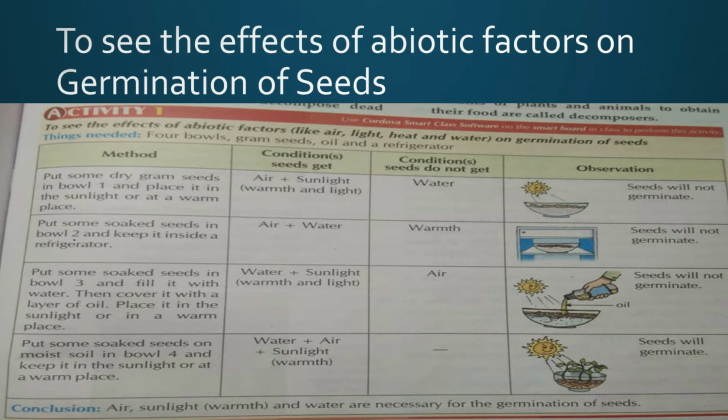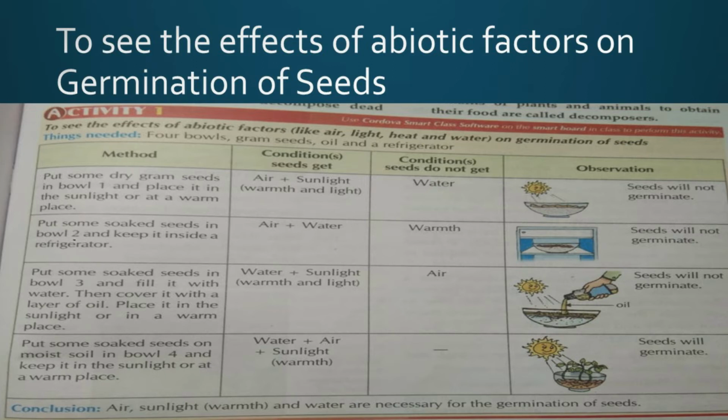In the third bowl, we will put some soaked seeds and fill it with water. Then cover it with a layer of oil. Place it in the sunlight or in warmth. What are we doing now? We are giving water and also pouring a layer of oil over the water. So what will happen? Because of the oil, no air will reach the soaked seeds. So here water and sunlight will be there, but air will not reach. In the condition, air will not be available.